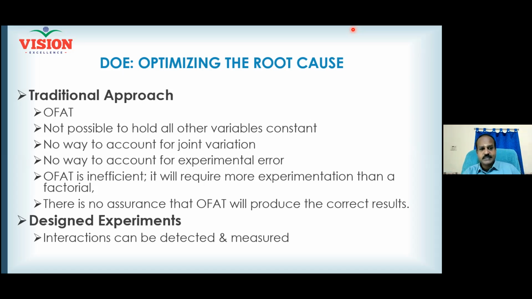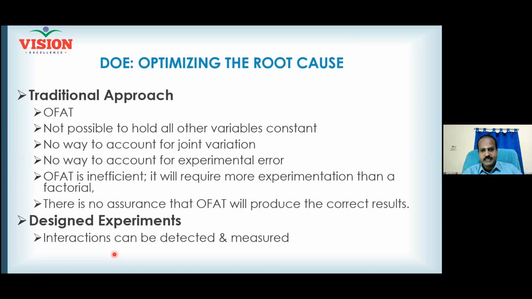The advantage is you can understand all the effects each factor can make on your result, and you will also identify certain new factors which are not at all known to you so far with the OFAT approach. So far you thought that there are only 5 factors, and now a 6th factor and a 7th factor you will be able to understand. The effect of those new factors is called the interaction effect, right?